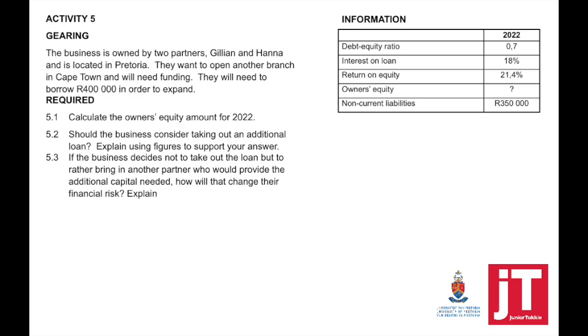And then the third question, if the business decides not to take out the loan, but to rather bring in another partner who would provide the additional capital needed, how will that change their financial risk? Explain.